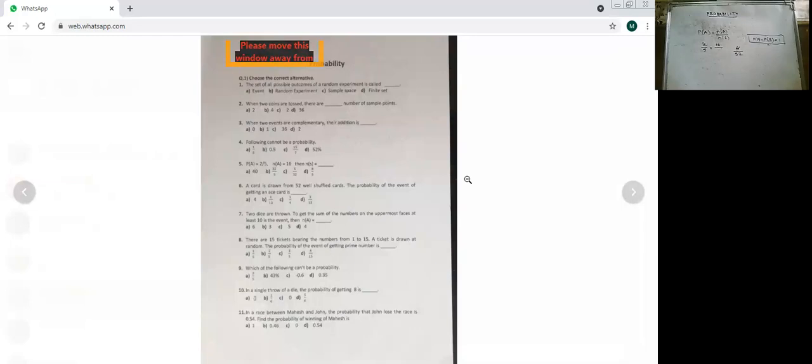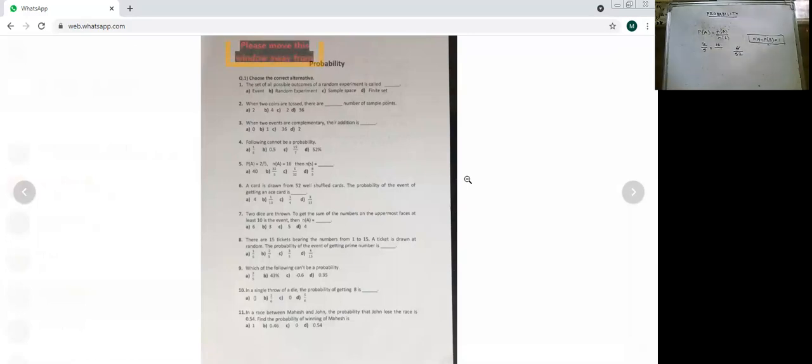Now in the 7th sum, 2 dice are thrown to get the sum of the numbers on the uppermost faces at least 10. If the event is A, then N of A, they have asked only N of A. So you will not think for the probability. Please read the question carefully, what is asked. Sometimes they may ask you the probability, sometimes the sample space, sometimes the event. So here they have asked for the event.